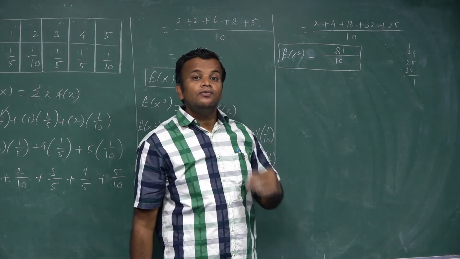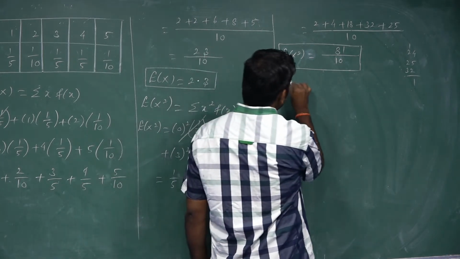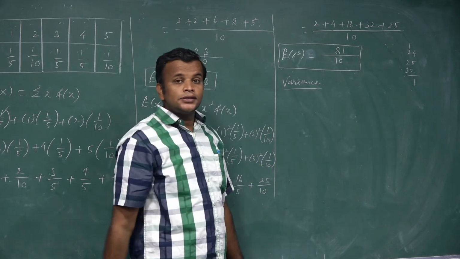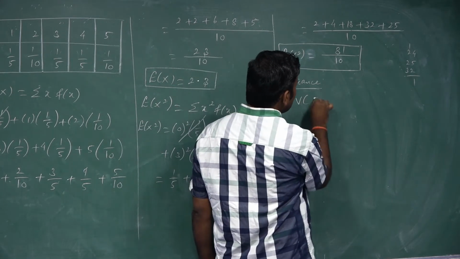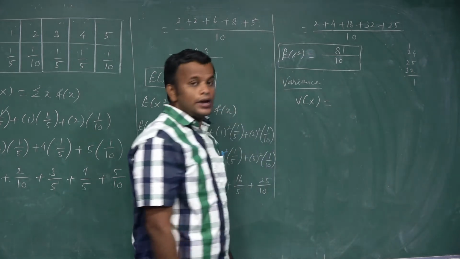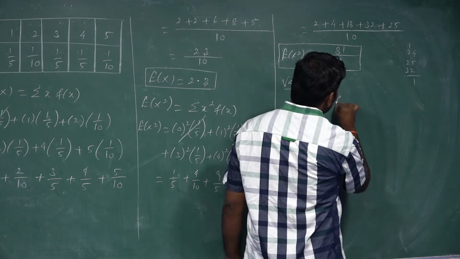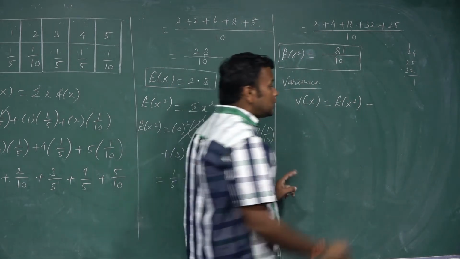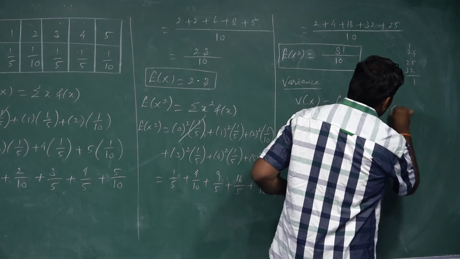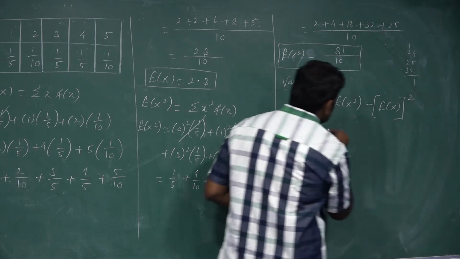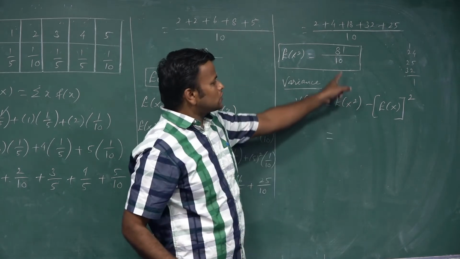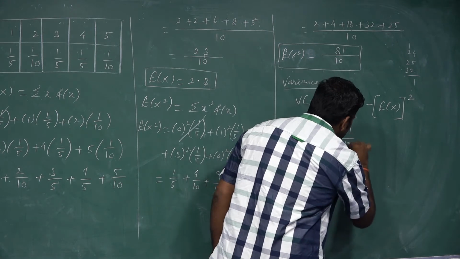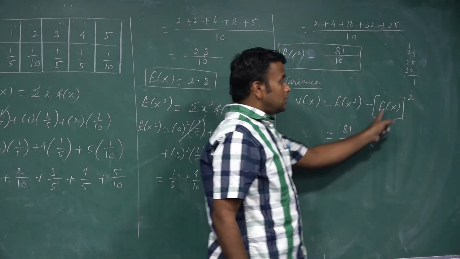But we don't yet have the value of variance. So now we write the formula of variance. The symbol we write in any manner, V of x or VAR of x. The formula is E of x square minus E of x the whole square. What is the value of E of x square? E of x square value is 81 by 10, minus E of x the whole square.